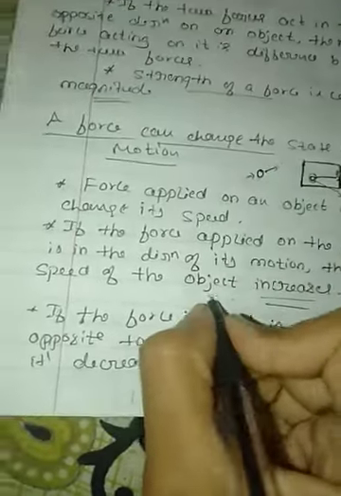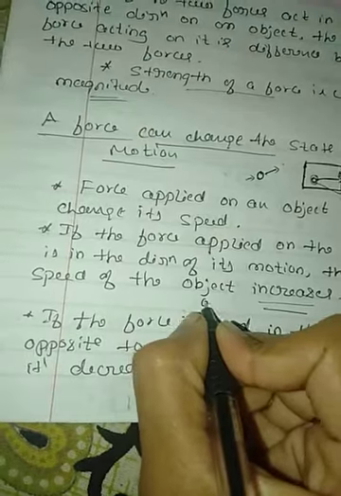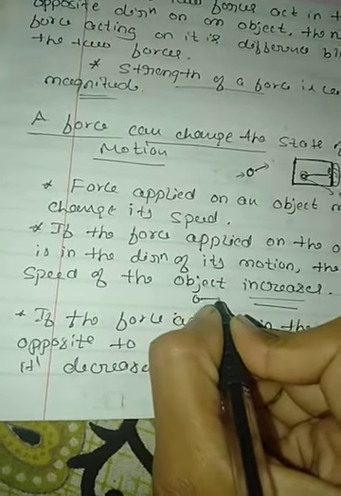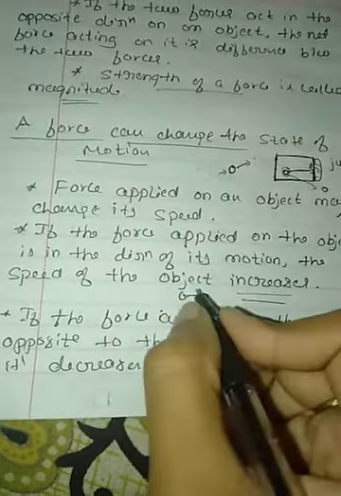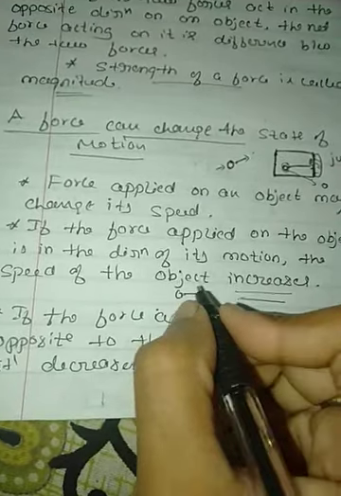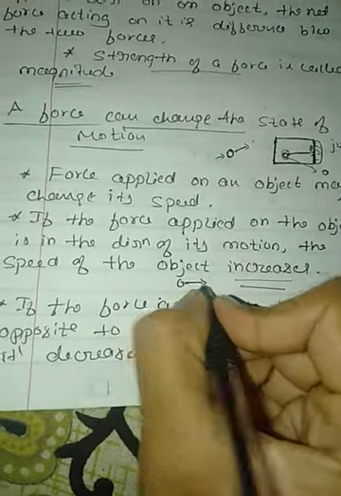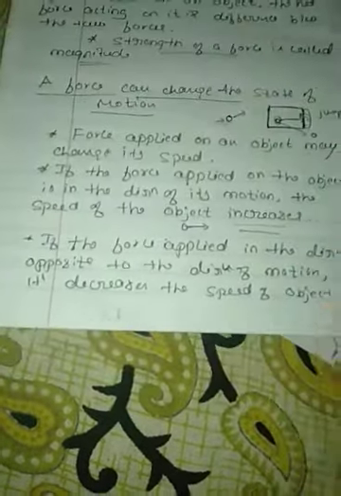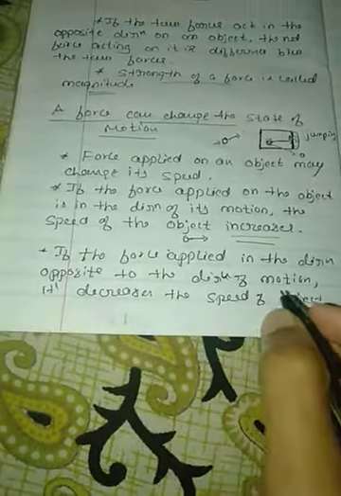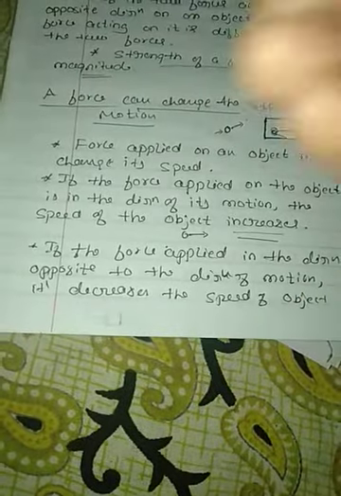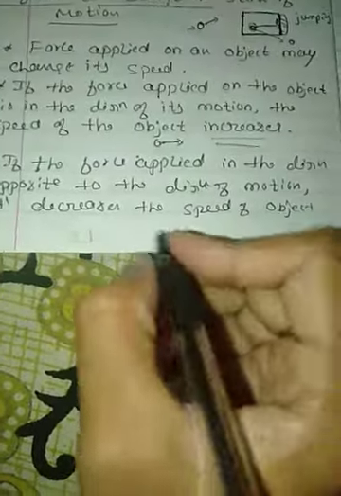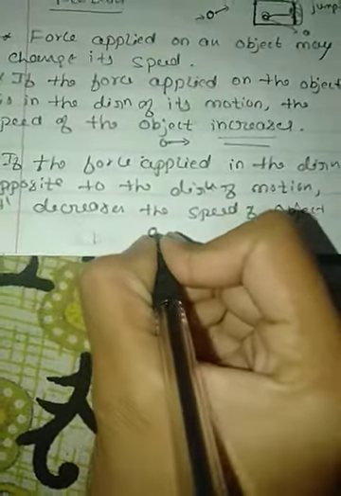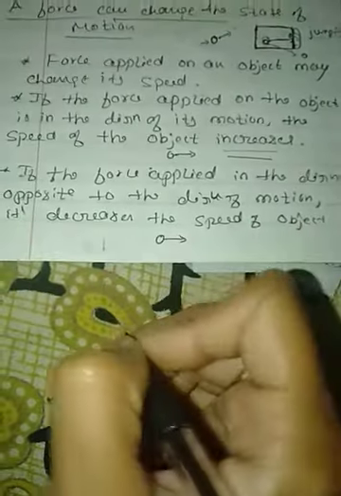So this is the ball. If we are applying the force on this ball, this is the direction of the motion. Here also the force is applied on the object in the direction of its motion, so the speed of the object will increase. If the force is applied in the direction opposite to the direction of motion, see here, this is the ball, so the ball will move in this direction.